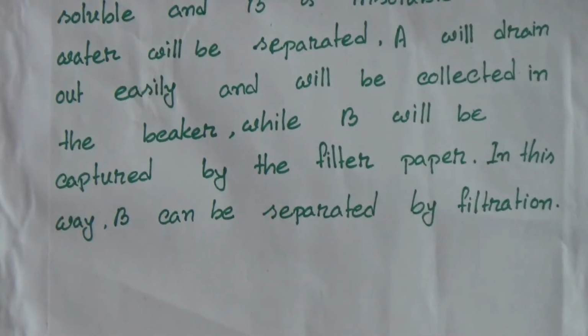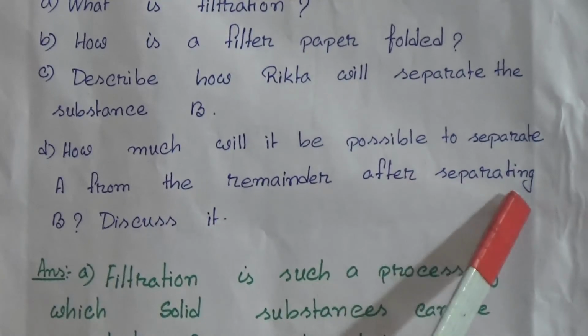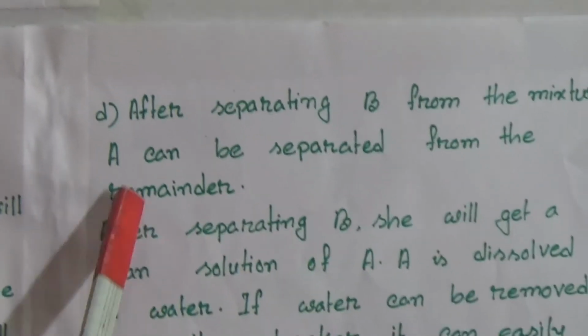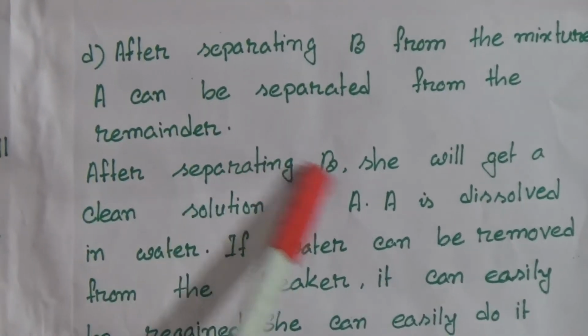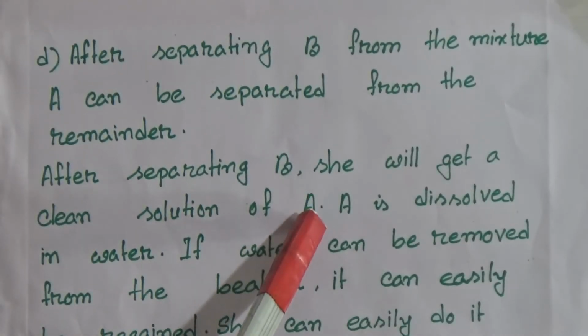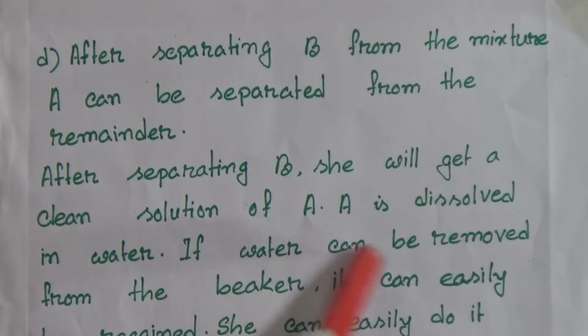Number D. Question: how much will it be possible to separate A from the remainder after separating B? Discuss it. After separating B from the mixture, A can be separated from the remainder. After separating B, she will get a clean solution of A. A is dissolved in water. If water can be removed from the beaker, A can easily be regained.